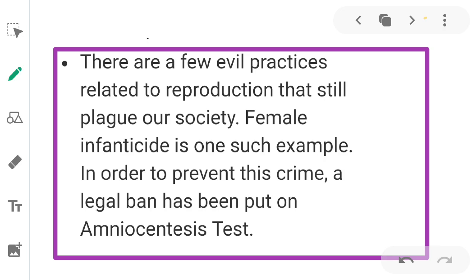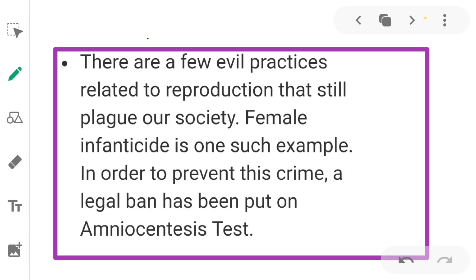There are a few evil practices related to reproduction that still plague our society. Female infanticide is one such example. As I told you, the amniocentesis test is done to check sex determination.